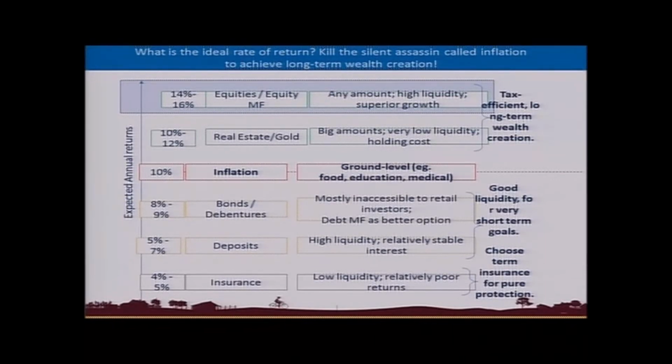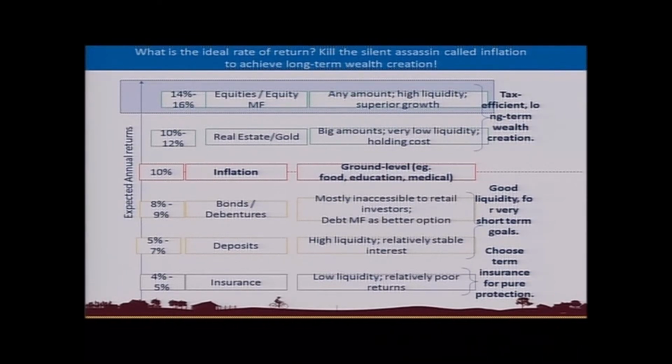Bonds or debentures are mostly inaccessible to retail investors, but debt mutual funds are liquid and highly tax efficient. Any amount can be invested in a debt mutual fund, and these funds are giving about 8 to 9%.